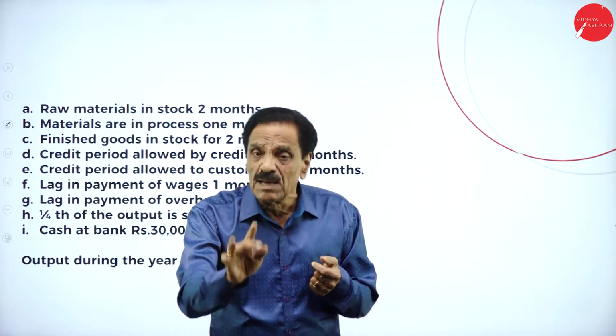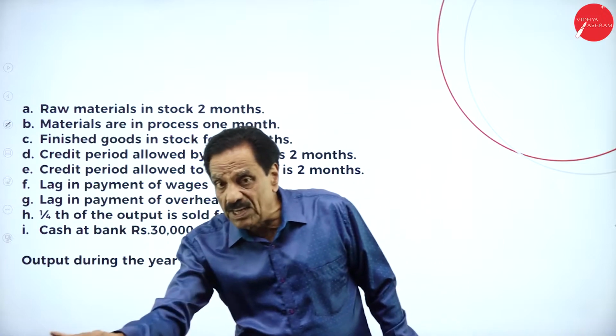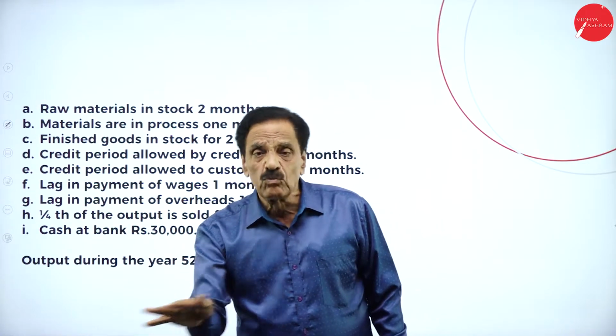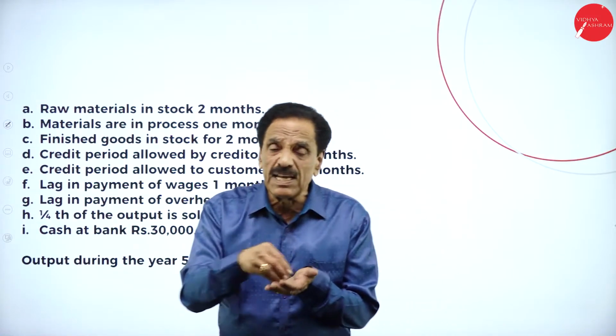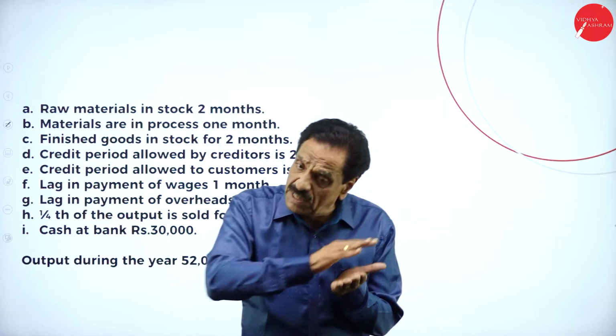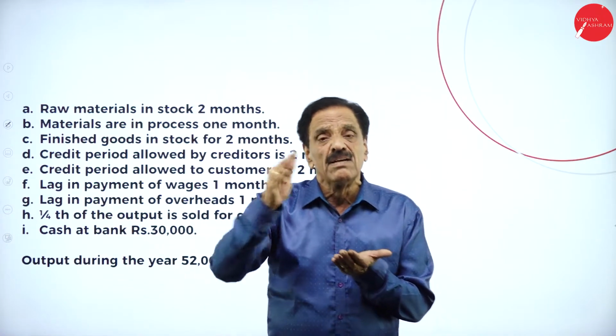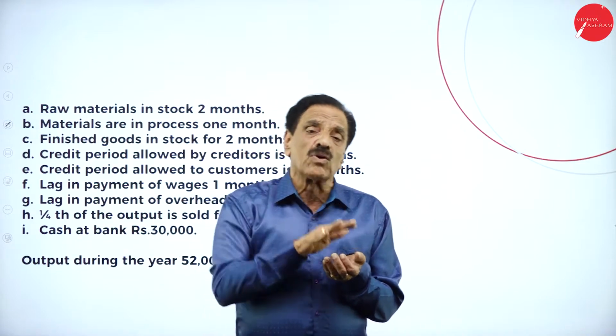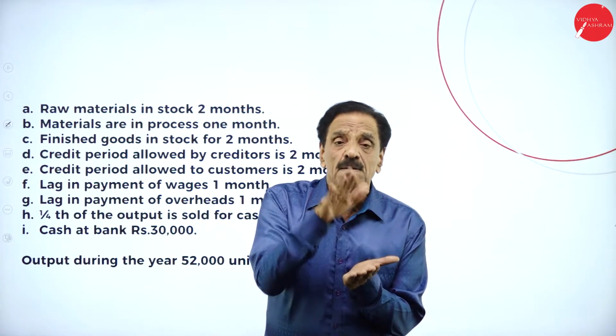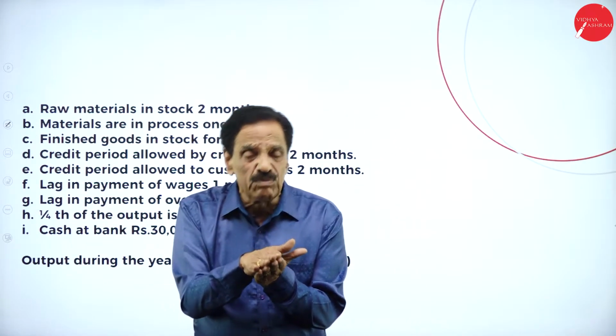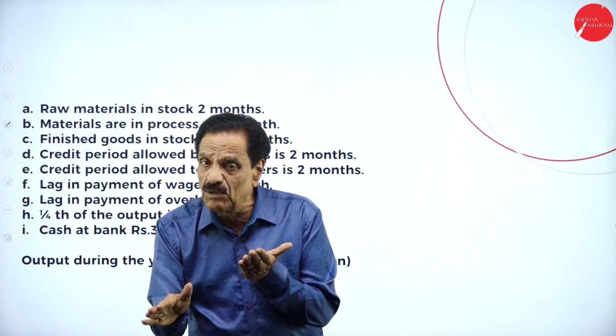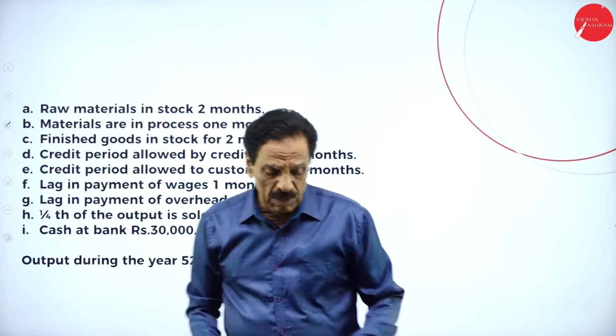What does the law say? Material you have to take at full figure, labor half, overhead half. Why? Because material has arrived, but labor charge is still going on in work in progress, and overhead expenditure is also going on. That's why 50% will come. Material, full value. Labor, half value. Overhead, half value.